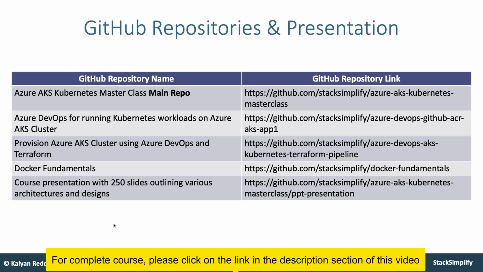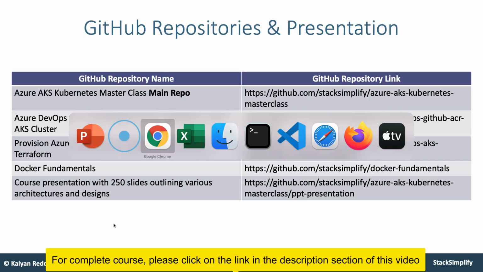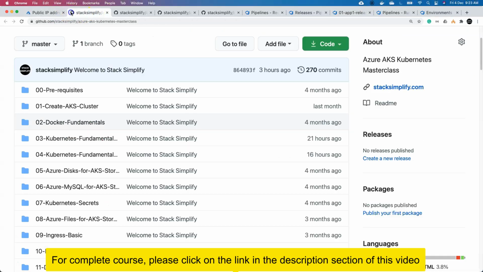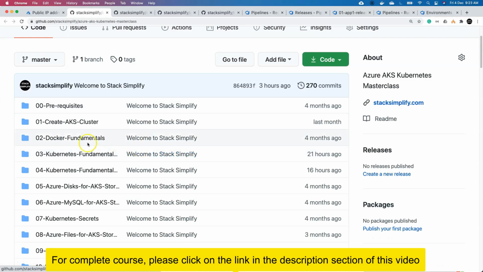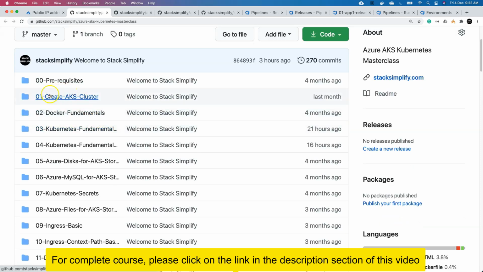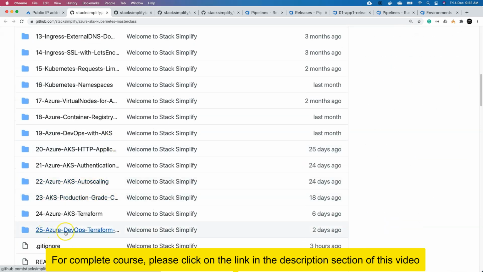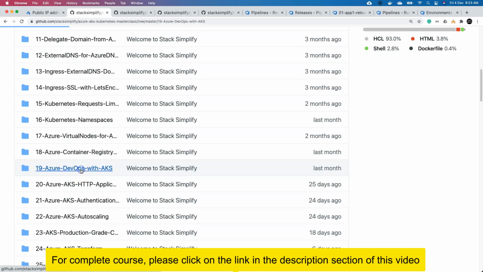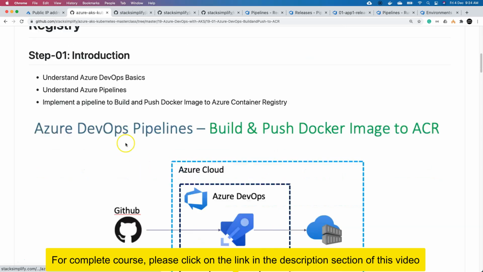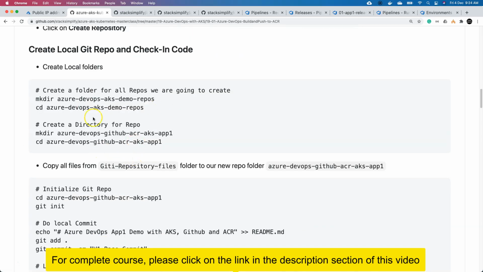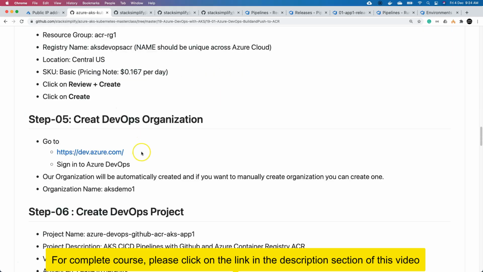So to move on, these are the GitHub repositories which have the step-by-step documentation of all the work we performed as part of this course. To view it at a very high level, we can go to this main repo, Azure AKS Kubernetes Masterclass. Every concept we have implemented here from 01 to section 25 is documented in a detailed manner. For example, if you go to any of the sections, you can see that each step you are going to do is documented in detail.